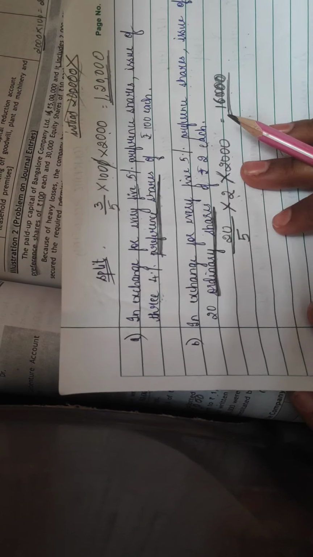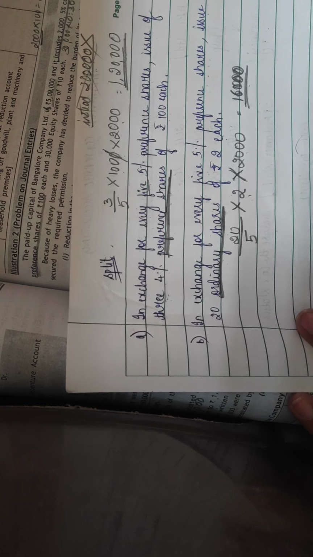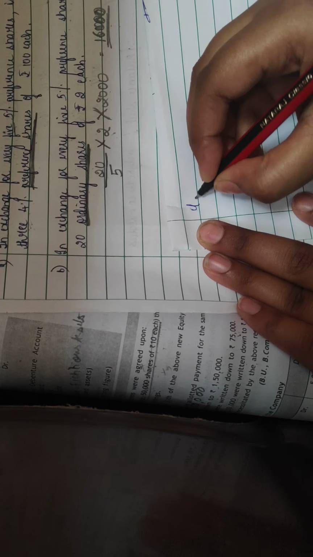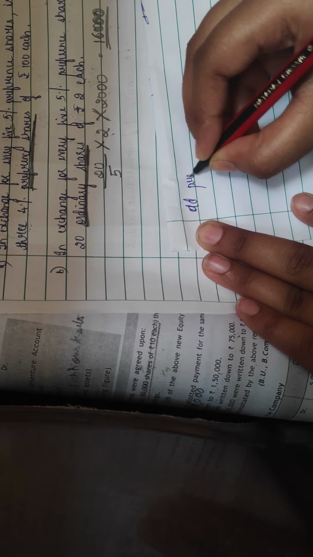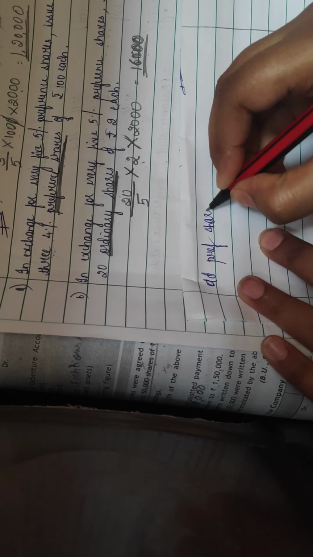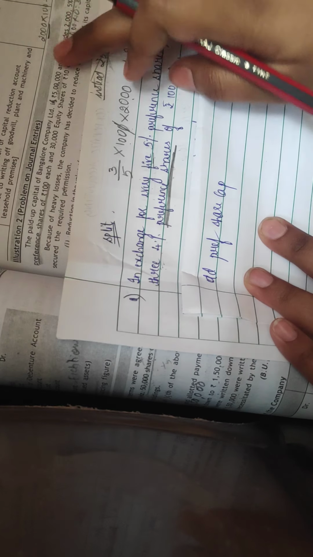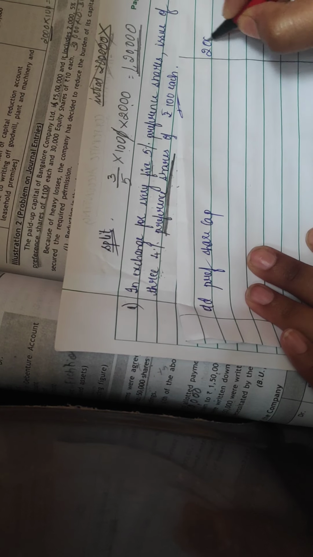So which are the preference shares that we are going to scrap off, which we are going to remove? We are going to remove this 2 lakhs, right? So the journal entry will be old preference share capital. How much is the old? 2,000 into 100, it is 2 lakhs.